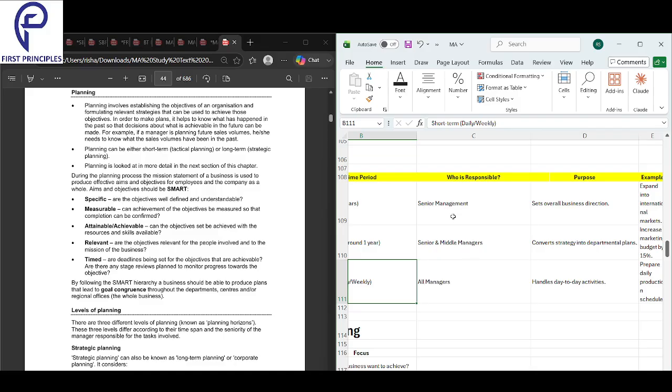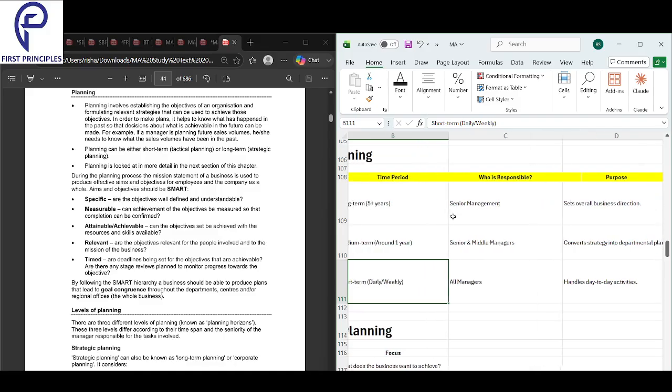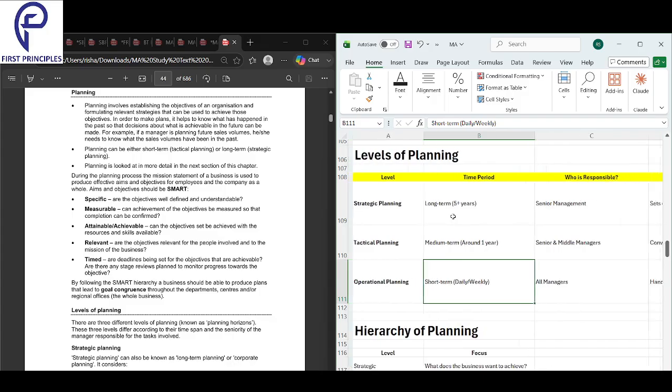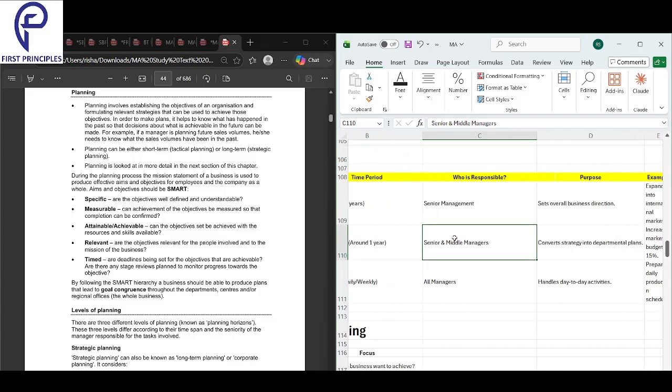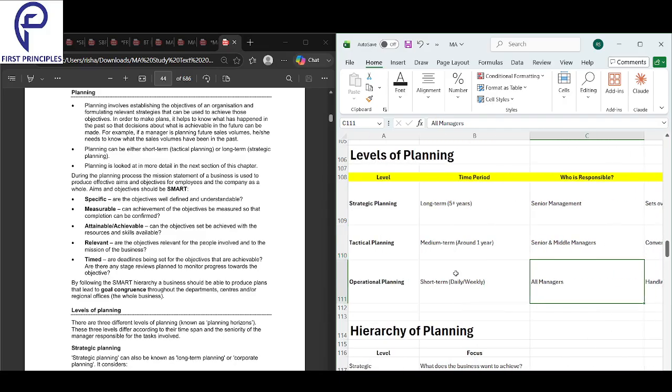Who's responsible in long-term? Senior management. Who's responsible in tactical planning? Senior and middle managers. Who's responsible in operational planning? All the managers.